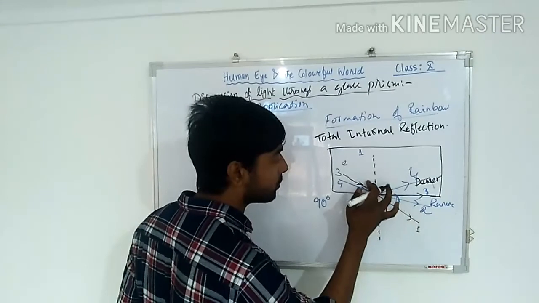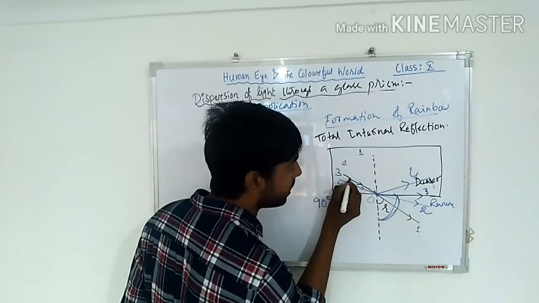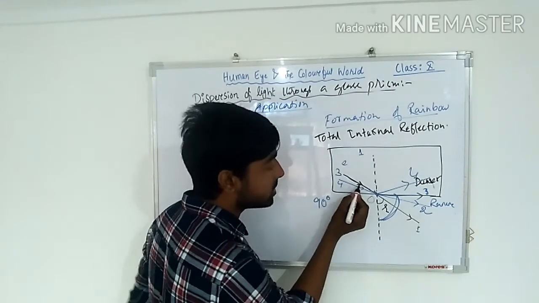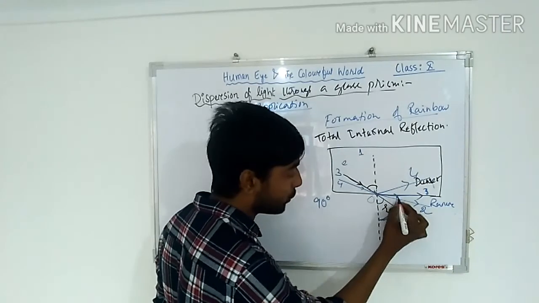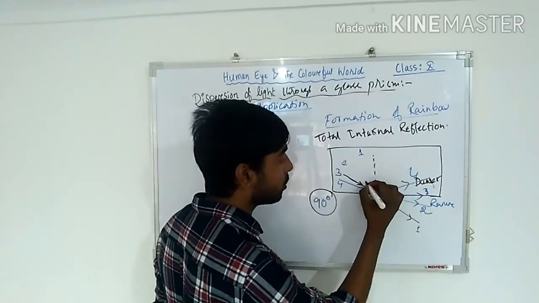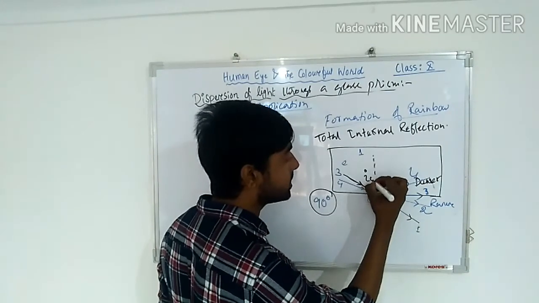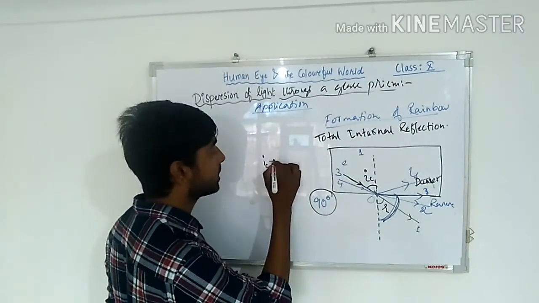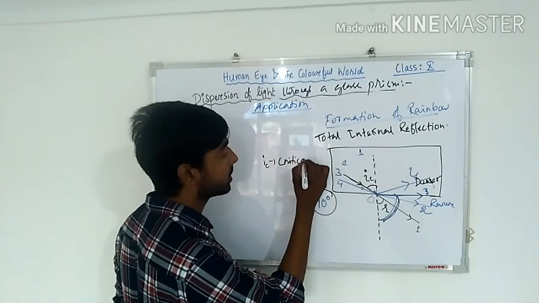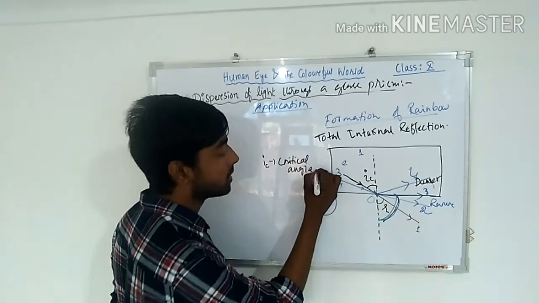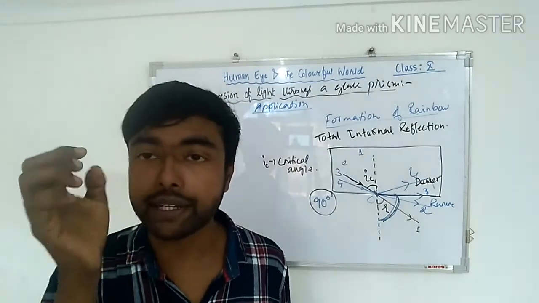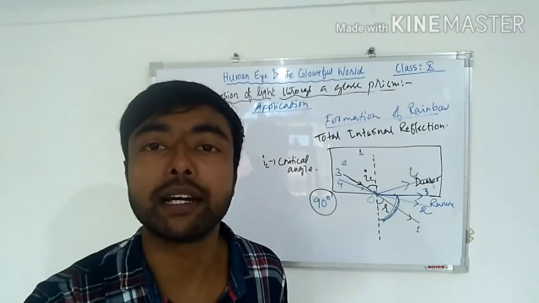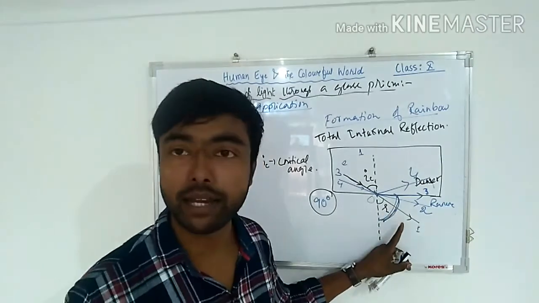The incident ray, this is the incident ray, the third one. For this incident ray the angle of refraction is 90 degree. That angle is called the critical angle. Critical angle is that incident angle for which the refracted angle is how much? 90 degree. Understood? The refracted angle is 90 degree.